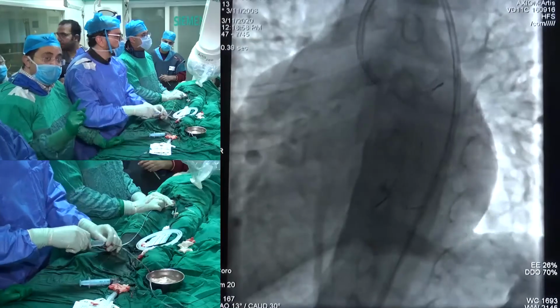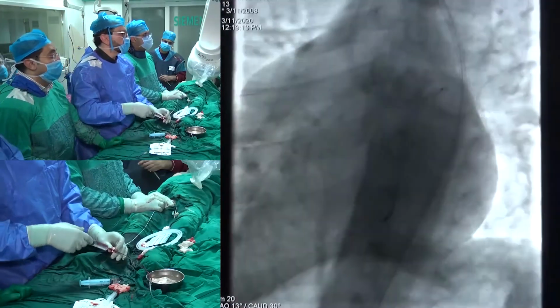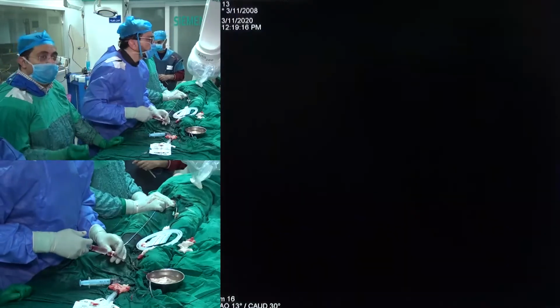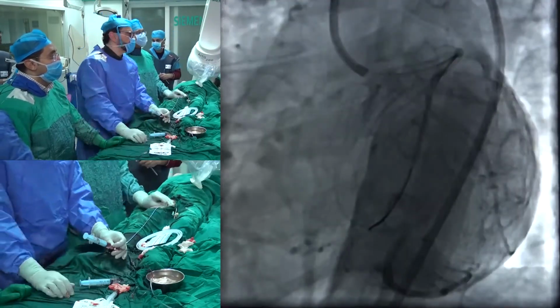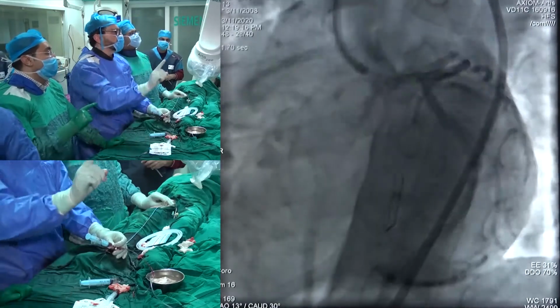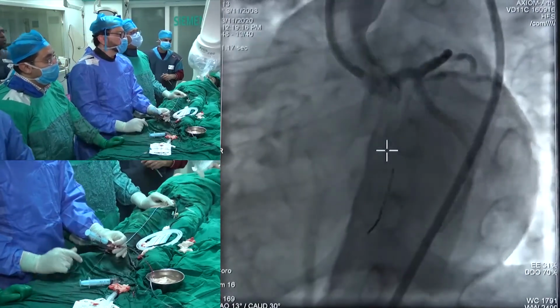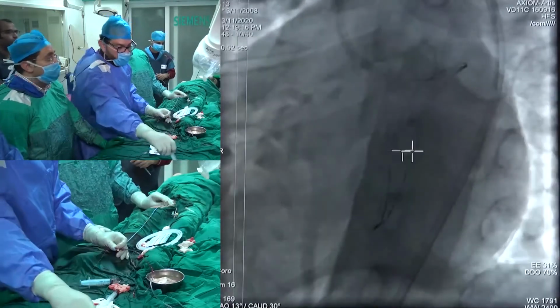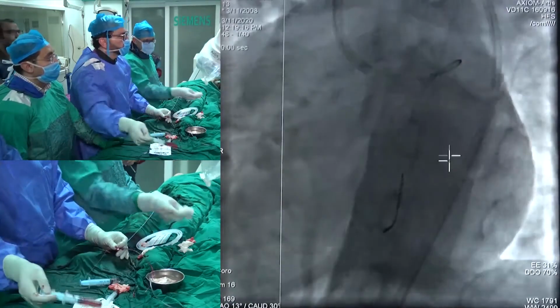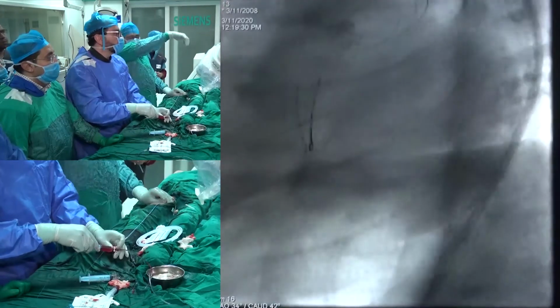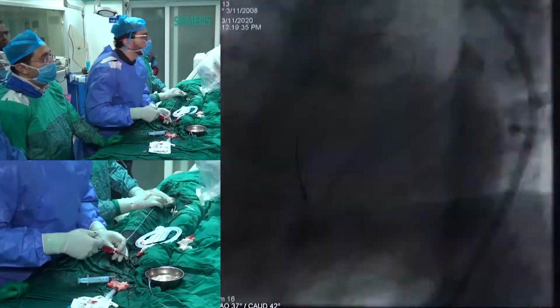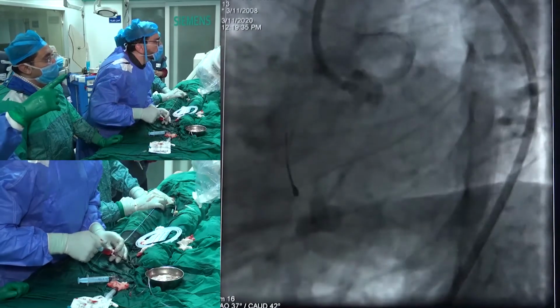Okay, final shot. Now we are taking a final shot after taking off the wire of the circumflex. Very nice. Even the ostium of the third spider normalized, almost normalized. Fantastic step up between the left main and the LAD.